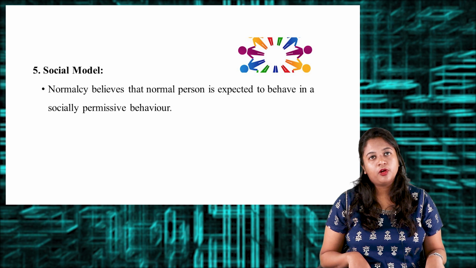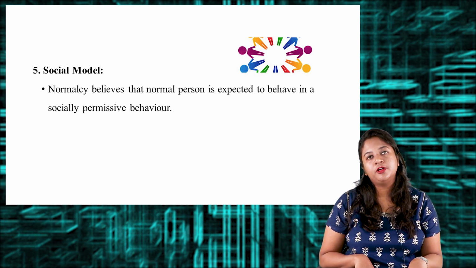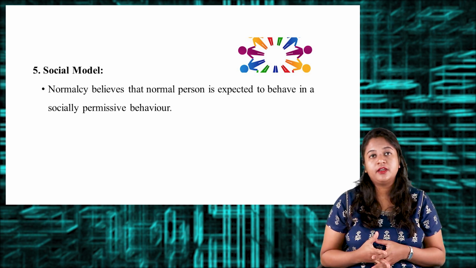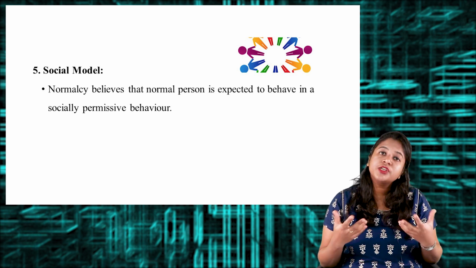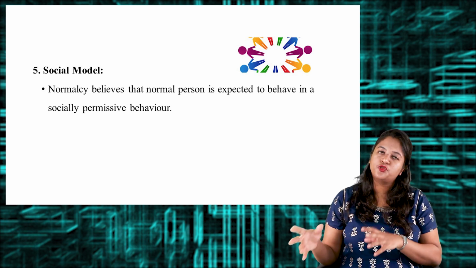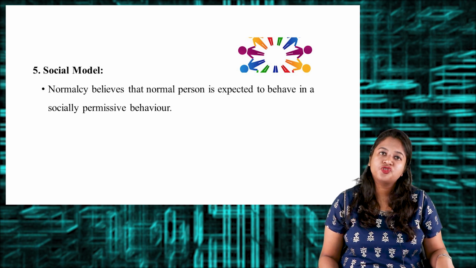According to the social model, they explain that a person is normal if he is able to be a social being, showing socially permissive behavior. If he is having a sociable behavior, he is termed as the normal person. If he is not social, he is termed as the abnormal person. So that is the social model.